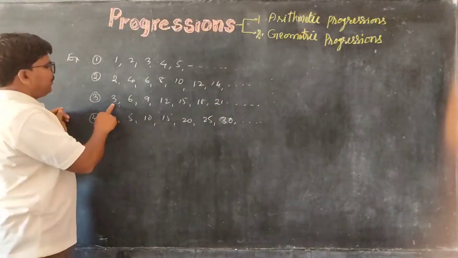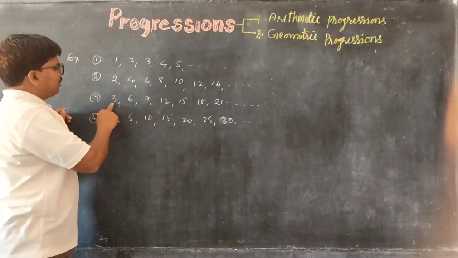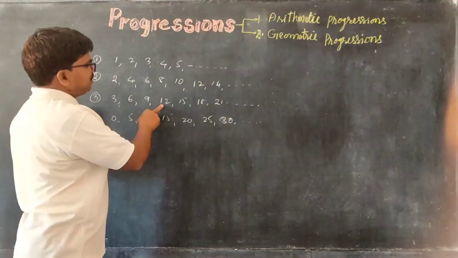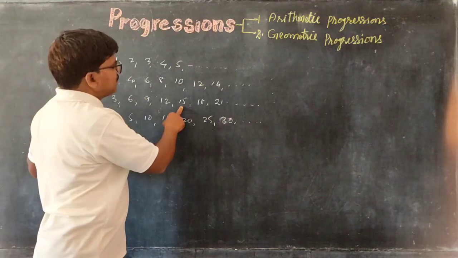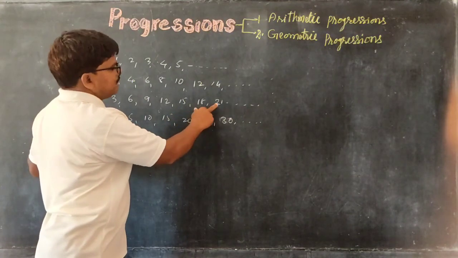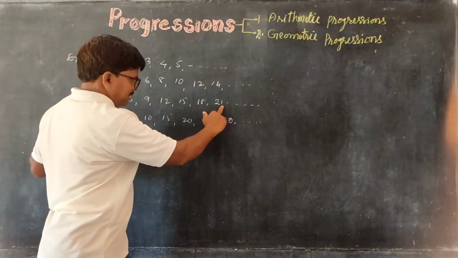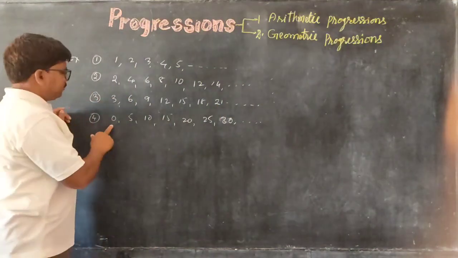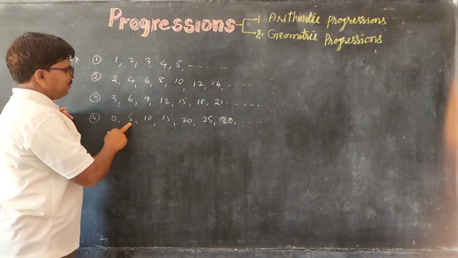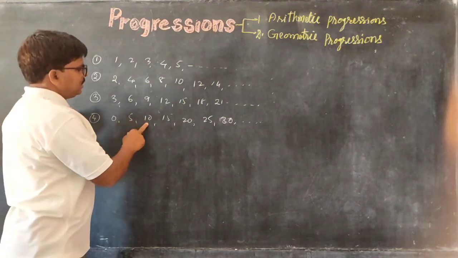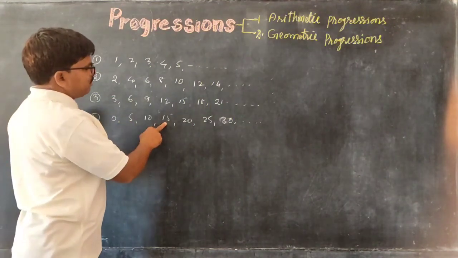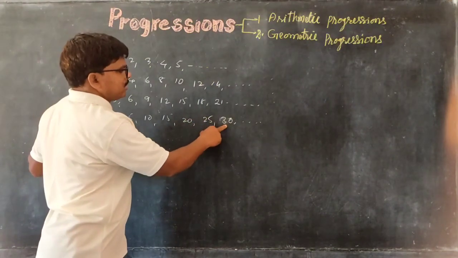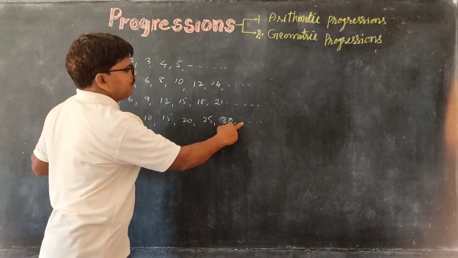And here the first number is 3. 3 plus 3 is 6, 6 plus 3 is 9, 9 plus 3 is 12, 12 plus 3 is 15, 15 plus 3 is 18, 18 plus 3 is 21, 21 plus 3 is 24, like that. And here 0 plus 5, 5 plus 5 is 10, 10 plus 5 is 15, 15 plus 5 is 20, 20 plus 5 is 25, 25 plus 5 is 30, 30 plus 5 is 35, like that.